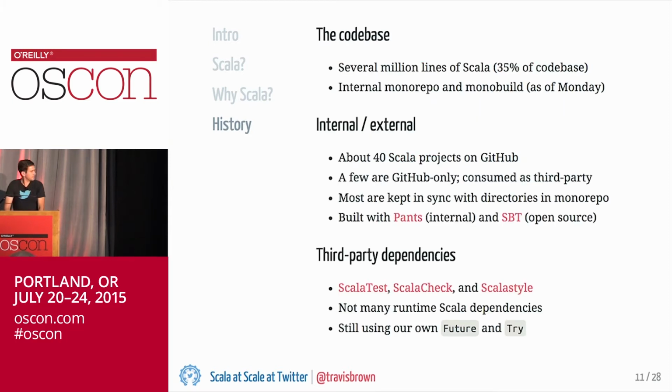Okay, so this is a snapshot of what Twitter's Scala code base looks like today. We have several million lines of Scala code, and it's about a third of the entire Twitter code base, and it's organized in a monorepo. And as of Monday, we merged what was essentially a duo repo, so two large sets of projects, into a single project, where now all of our code lives in a single repository, and the relationships between projects in that repository are source dependencies.